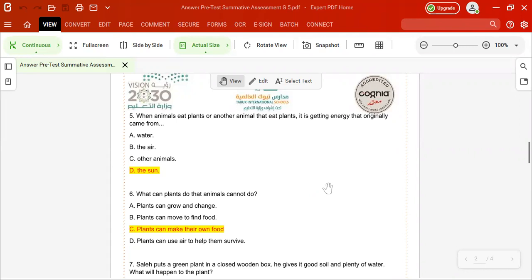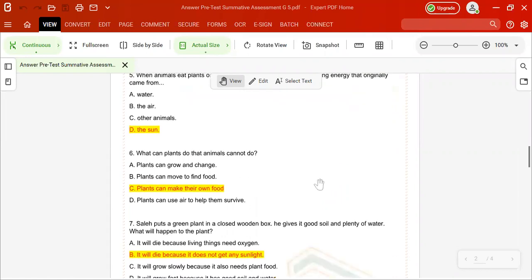Plants can use air to help them survive. But here, we are talking about what plants can do that animals can do. So they can make their own food. So the letter C is the correct answer. The best choice for you now: plants can make their own food.